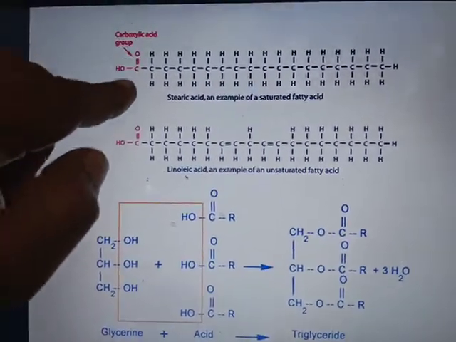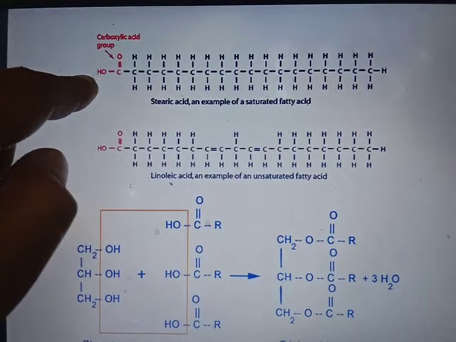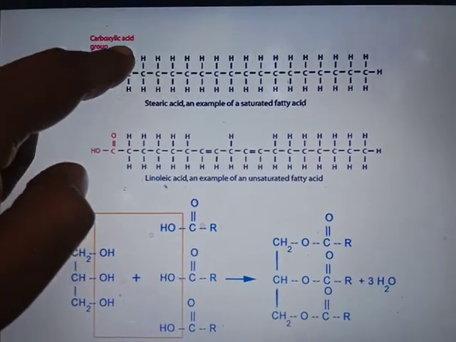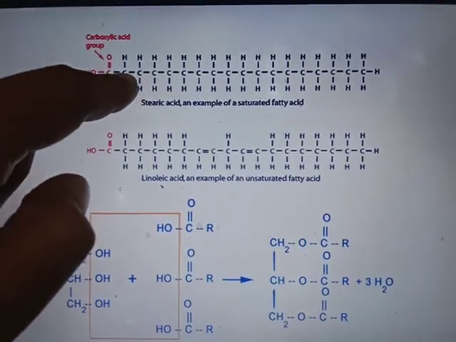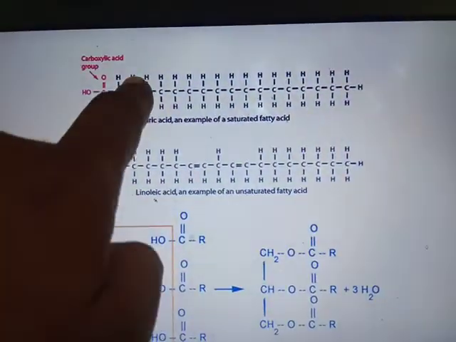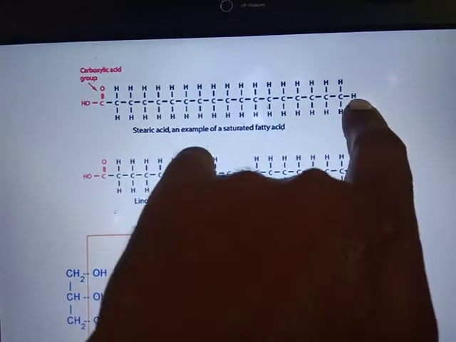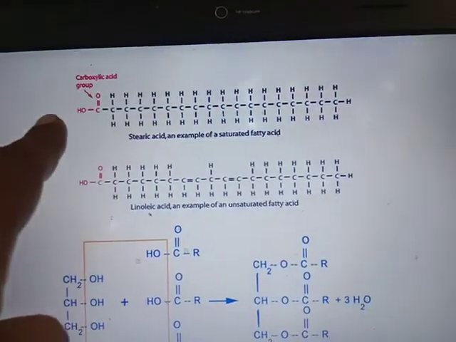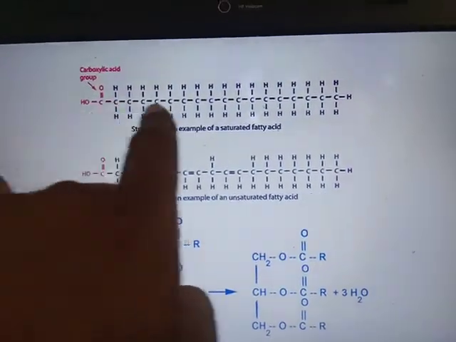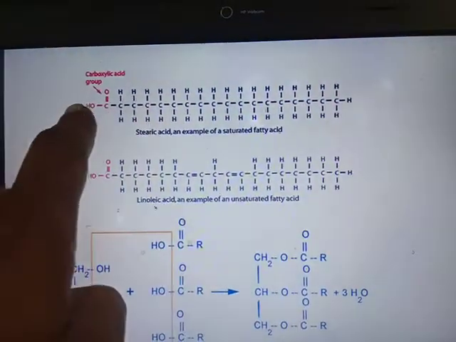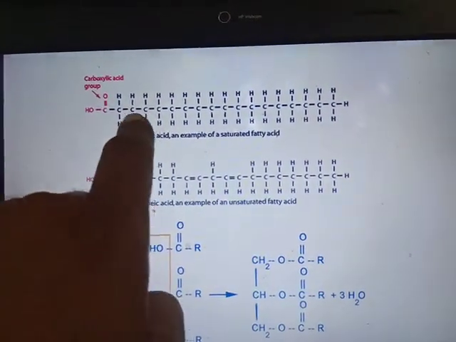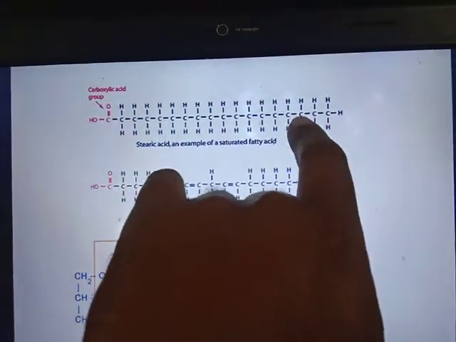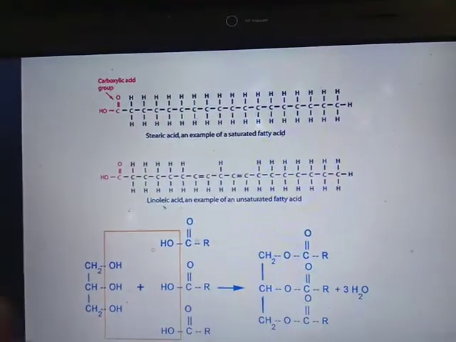So here, C double bond O, OH. This is the carboxylic group and it contains a hydrocarbon chain. At the end it contains a methyl group. Then CH2, CH2, CH2 and here, last, the methyl group. So this is the fatty acid containing a carboxylic group and a long chain of hydrocarbon. At the end it contains a methyl group.